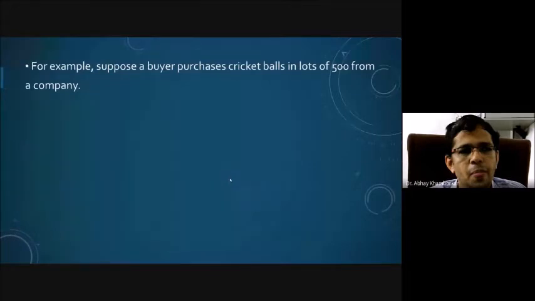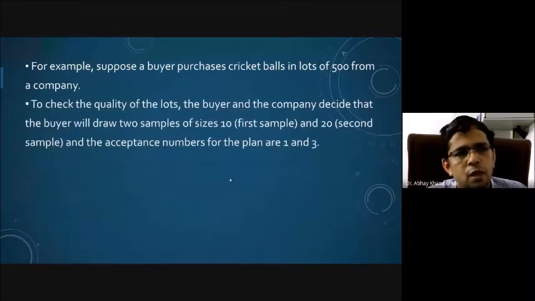So for example, suppose a buyer purchases cricket balls in lots of 500 from a company. So lot size is 500. Now, to check the quality of the lot, the buyer and the company decide that the buyer will draw two samples of size 10 and 20. That means the size of the first sample is 10 and the size of the second sample is 20, whereas the acceptance numbers for the plan are 1 and 3. That means C1 is equal to 1 and C2 is equal to 3.